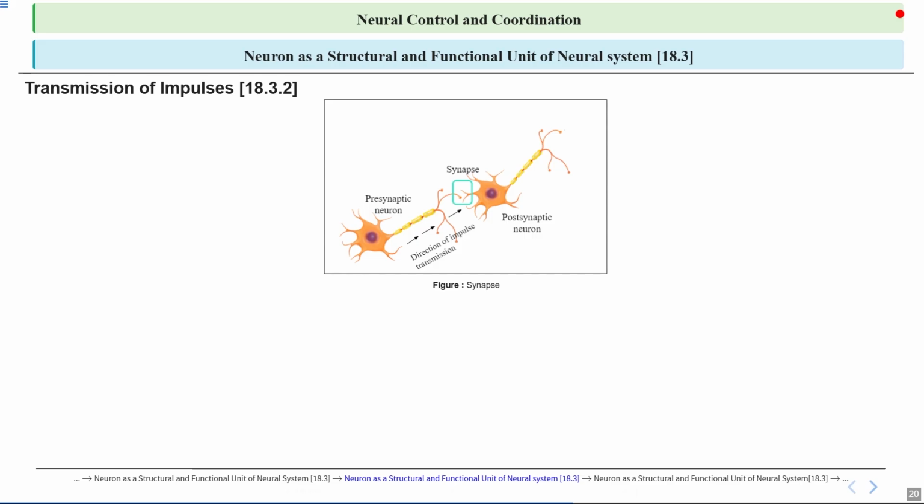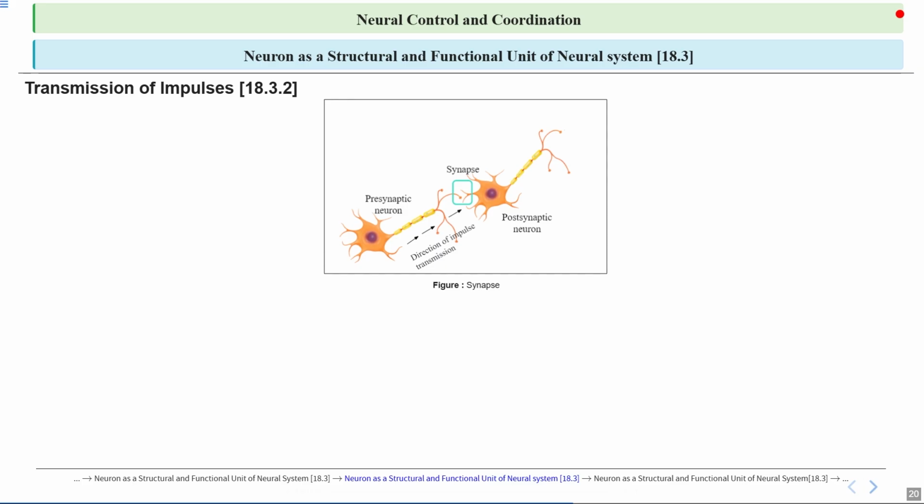So, transmission of impulses, and this section will cover NCERT section 18.3.2. So, let's talk about synapse, which is an important topic. A synapse is a tiny gap between two nerve cells or neurons where signals are passed from one neuron to another. In a synapse, the electrical signal from the first neuron triggers the release of chemical messengers called neurotransmitters, which cross the gap and bind to the receptors on the next neuron, allowing the signals to continue. Now, this process enables communication within the nervous system, and it is important for all our thoughts, movements, and responses.